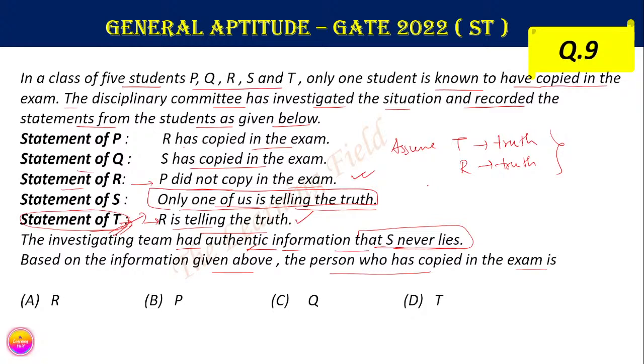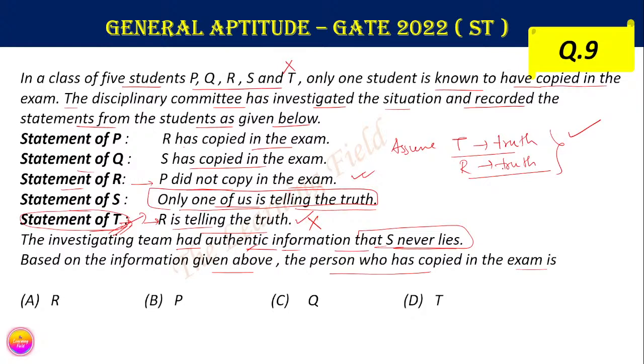That means hence T is not telling the truth, and hence R is also not truthful as well. Therefore since we assumed that T is true and it led to a contradiction, the statement of T is false, therefore the statement of R is also false.